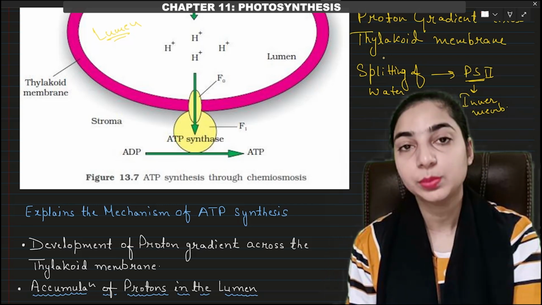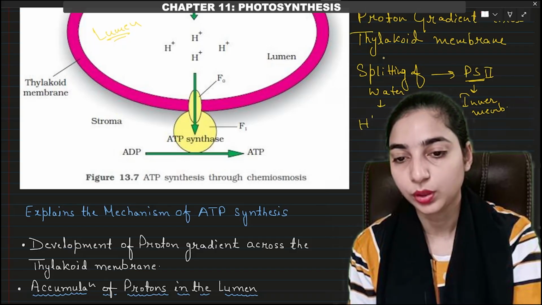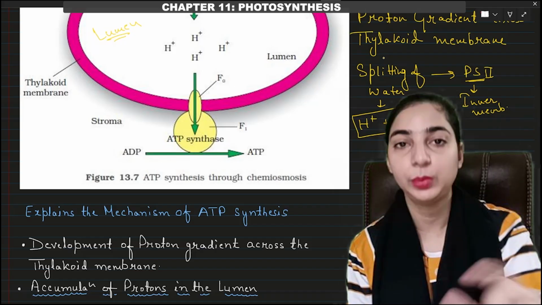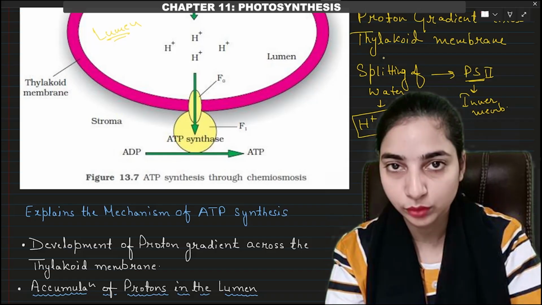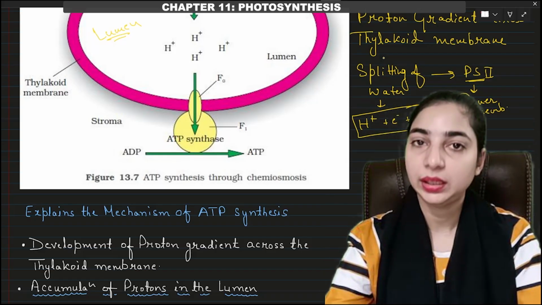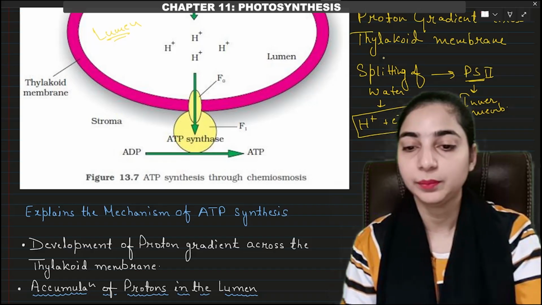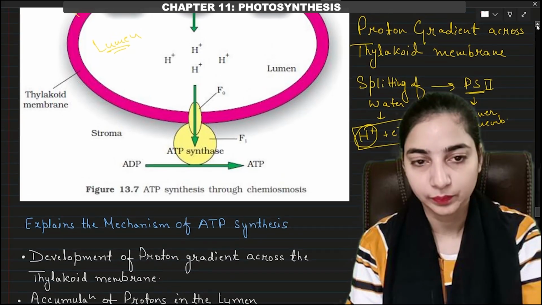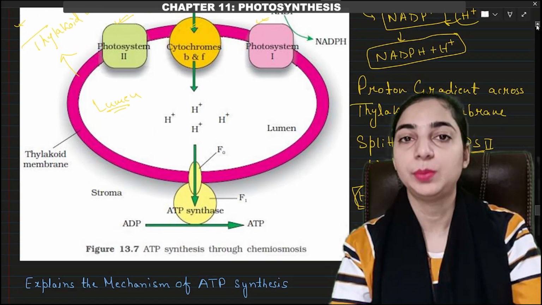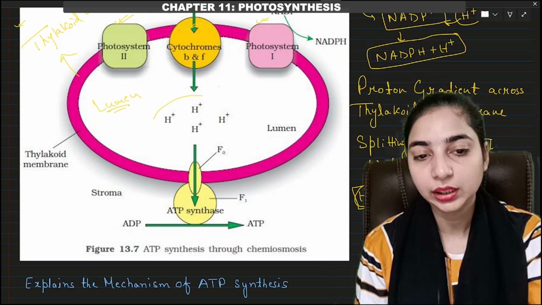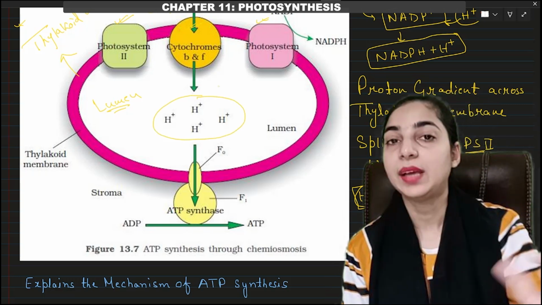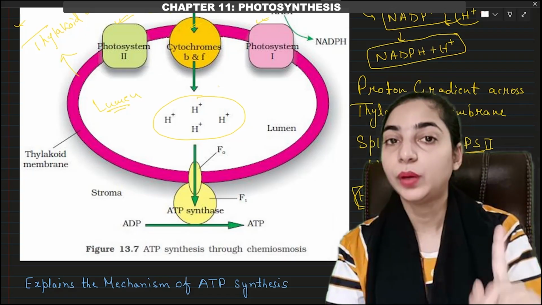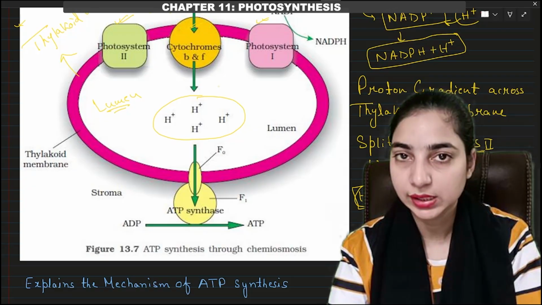And we also know that the splitting of water leads to the release of protons, electrons, and oxygen. These three things are released during the splitting of water. Oxygen will be one of the net products of photosynthesis. Electrons will take part in the electron transport from PS2 to PS1. What will happen to the protons? The protons will get accumulated in the lumen of the thylakoid. So the protons released during the splitting of water are accumulating in the lumen, and as a result the concentration of protons is increasing in the lumen of the thylakoid.